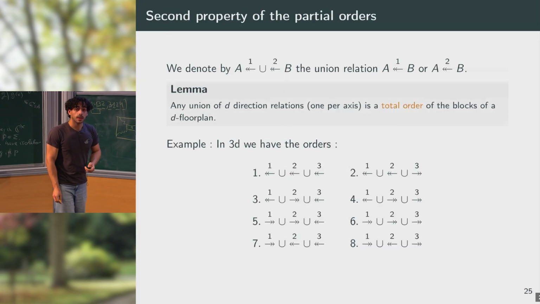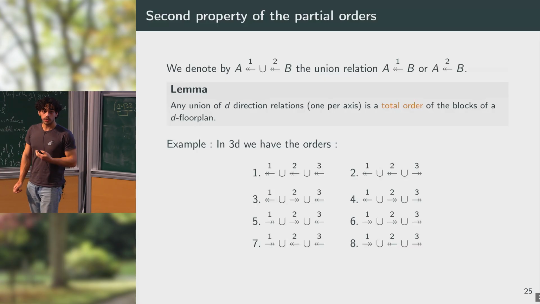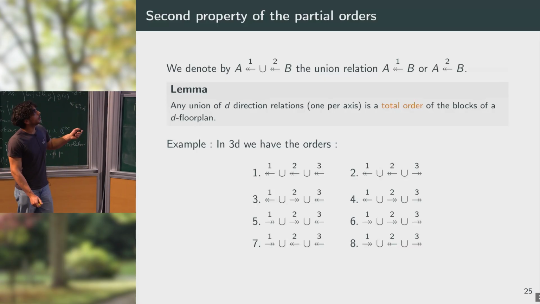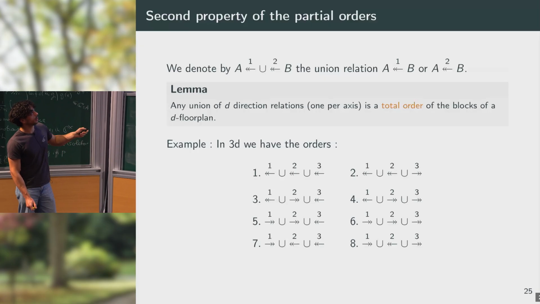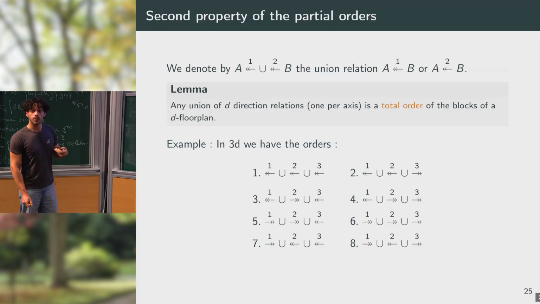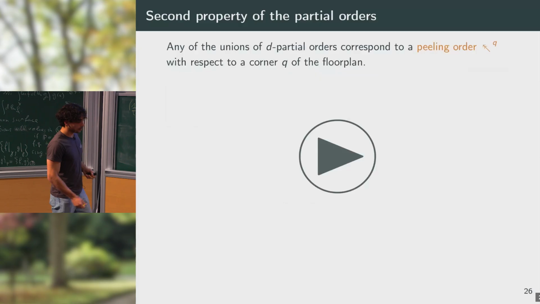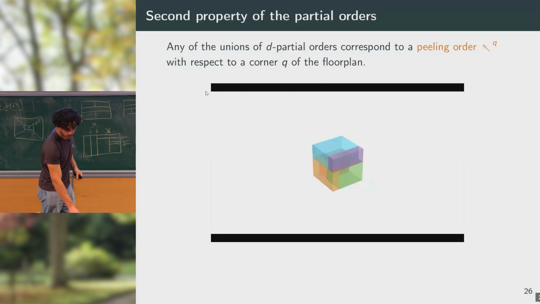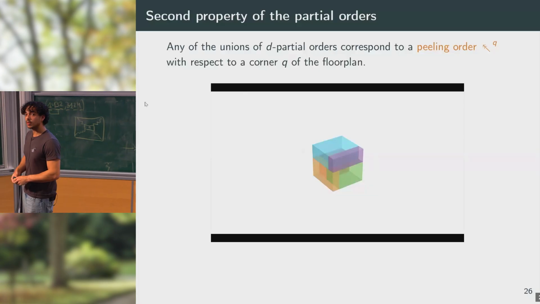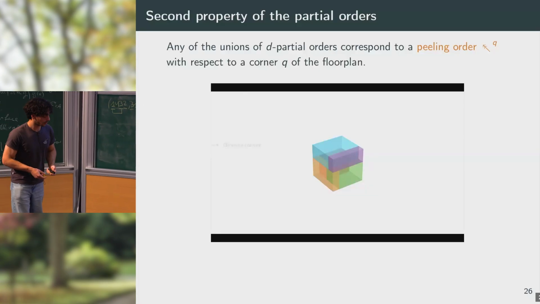Another property is that if I'm in dimension D and I take D union of posets, so for example I consider the relation A is to the left of B with respect to either 1 or 2, and I do this for the D coordinates, it is the total order of the blocks. So to show this, we can show that any union of the partial orders will correspond to some peeling order of the blocks.